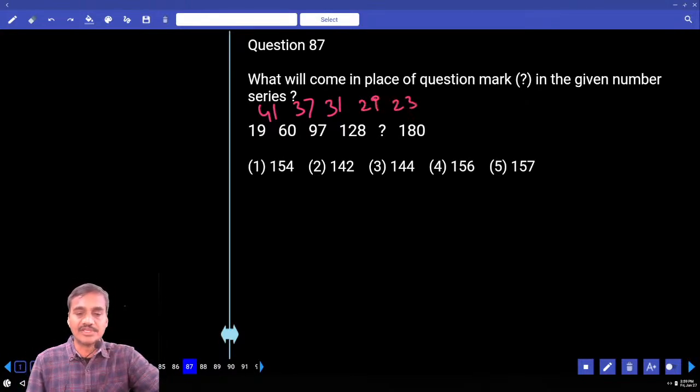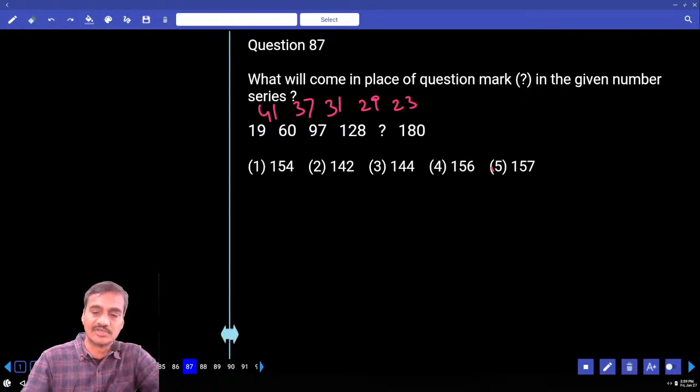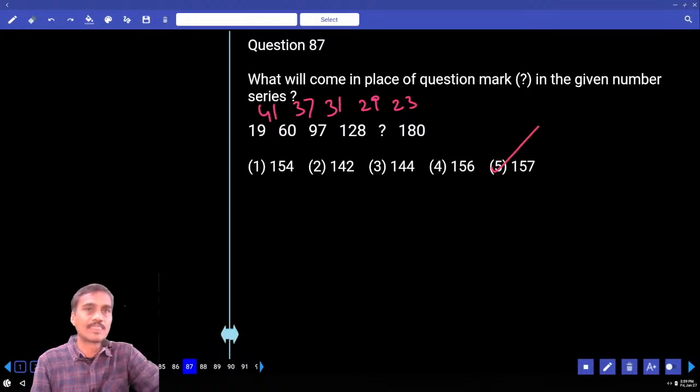And 128 plus 29, what do we get? 28, 56 plus 1, 57. Choice 5, question number 87. Is that clear? Prime numbers in the decreasing order are added, starting with 41.